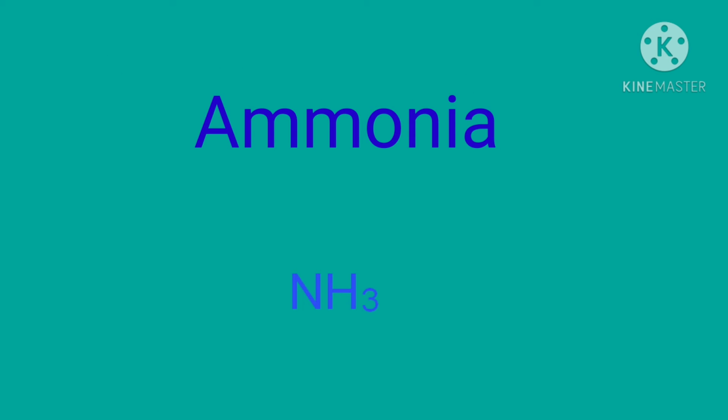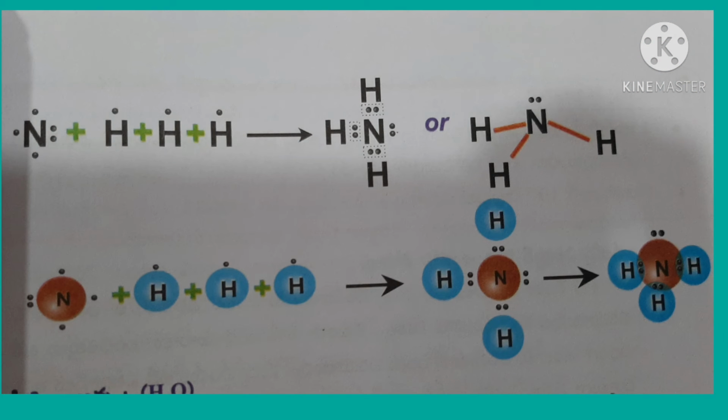Now we observe the ammonia molecule. In ammonia molecule, 3 nitrogen-hydrogen single covalent bonds are present. The electronic configuration of nitrogen, you know, is 2, 5 and hydrogen is 1. So, nitrogen atom contributes 3 electrons for bonding. 3 hydrogen atoms at the same time contribute 1 electron each for bonding. 6 electrons form 3 pairs and each pair is shared between nitrogen and hydrogen atoms. So, the nitrogen contributes 3 electrons to 3 hydrogens, and 3 hydrogens and nitrogen combine together and form ammonia molecule.